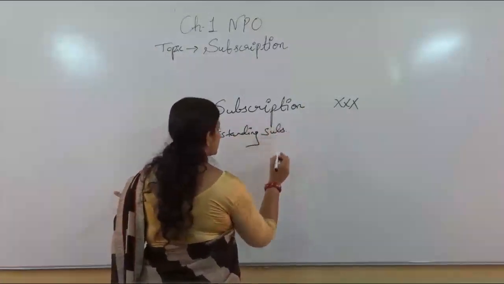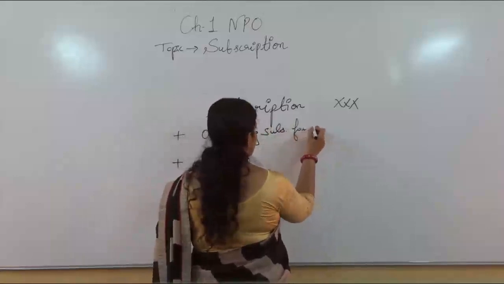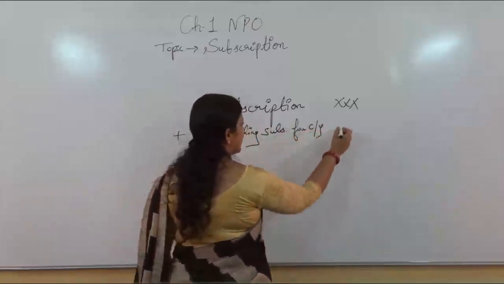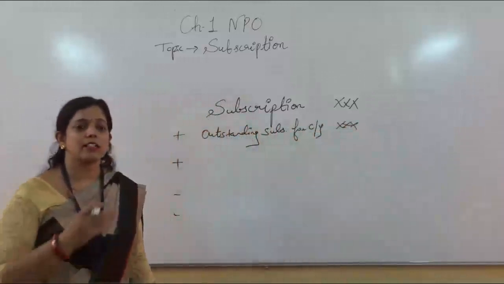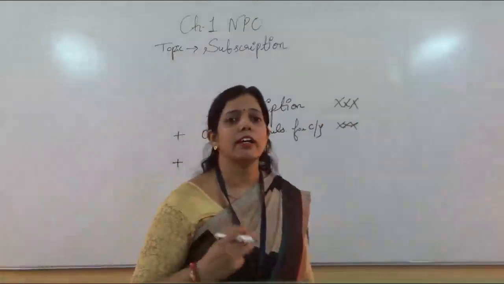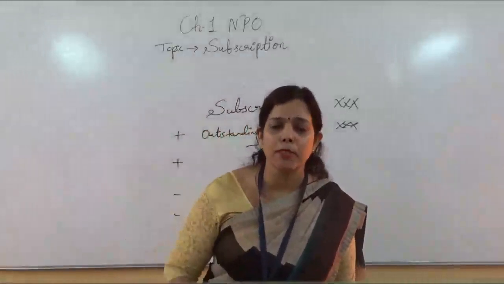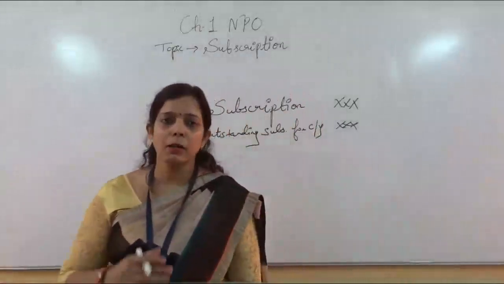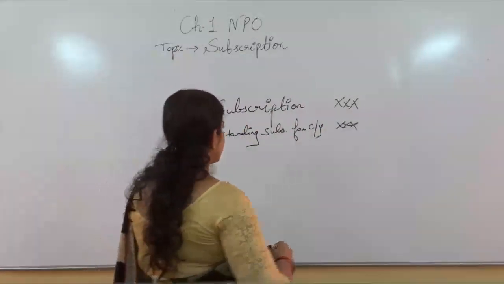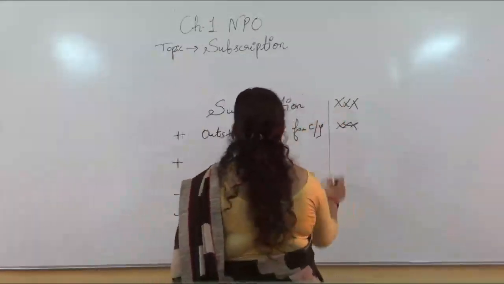Outstanding, I am writing in short, subscription for the current year will be added. Why? Because this amount of subscription is due for the current year. It should have been received but was not received. What I am saying? Outstanding. That will be taken here. That will be added here.